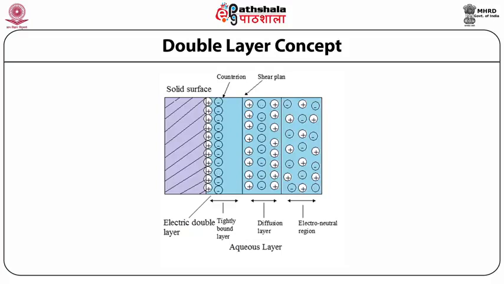There is a barrier between the solid counter ion layer and the diffusion layer, and this layer is called the shear plane. Now, as the molecule moves further into the aqueous layer, the electroneutral region comes, where the positive ions of the solid particle are in equal concentration with the negative ions of the dispersion medium. This is the reason that this layer is called the electroneutral region or layer.